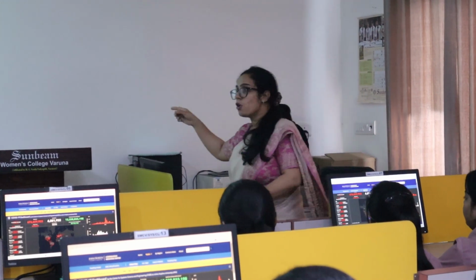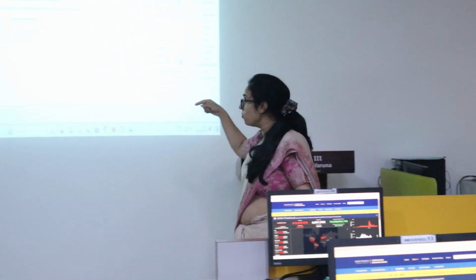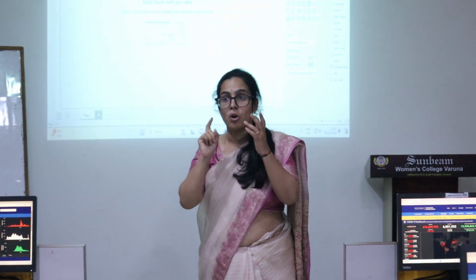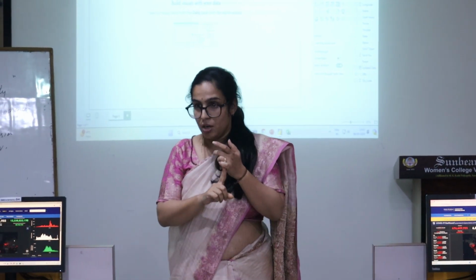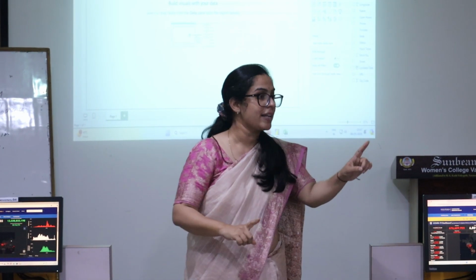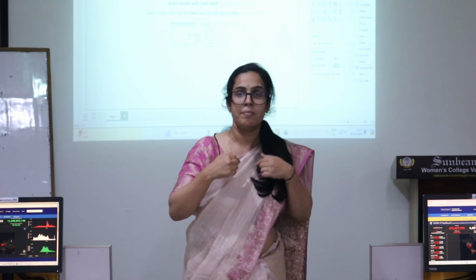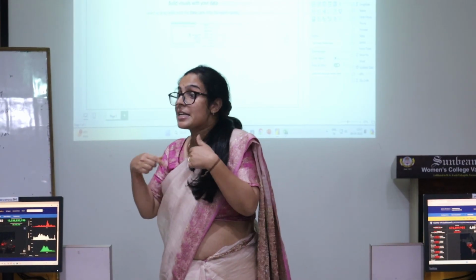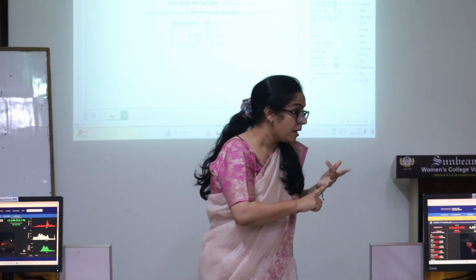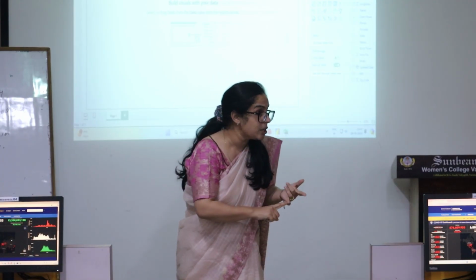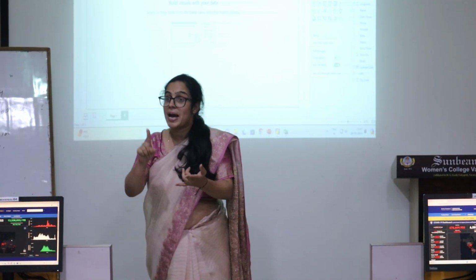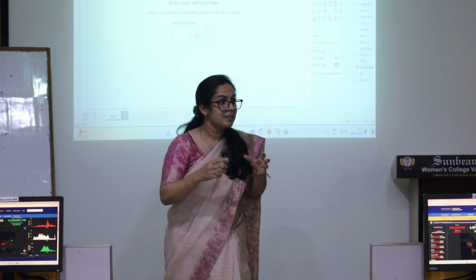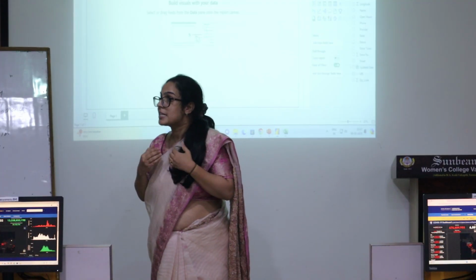First of all, before moving into this, we should know what we mean by attributes and what we mean by entity. If I talk about the entity, you are the entity. You are the student, you are the entity. I am the teacher, I am the entity. Now what are my attributes? What are my properties which can explain me? My Aadhaar card, my designation, my educational qualification, my age, my name, my surname, whether I am married or not.